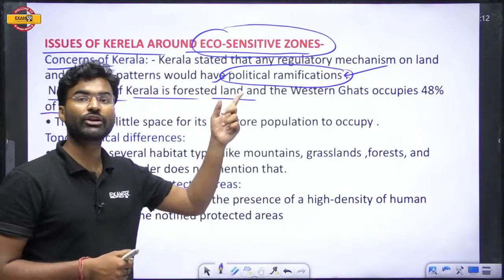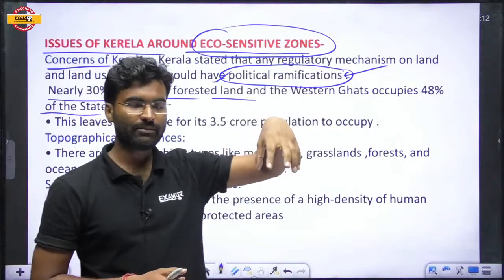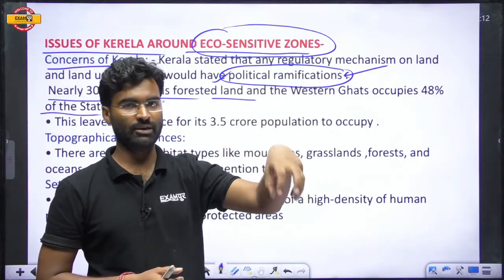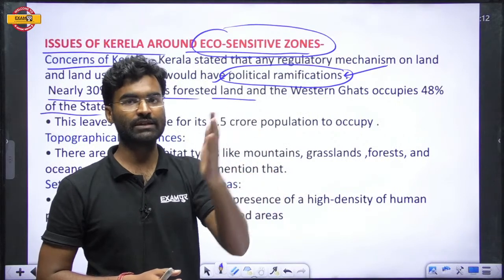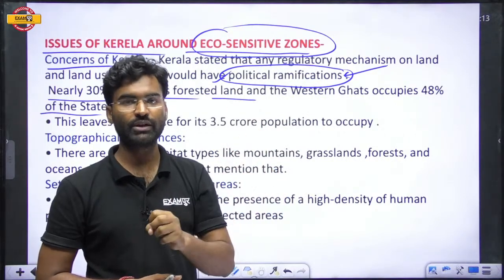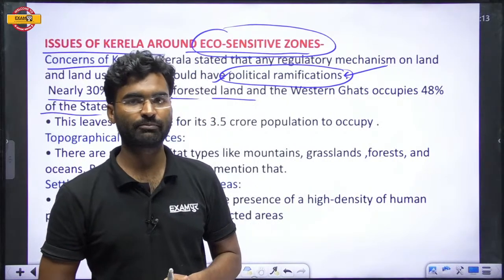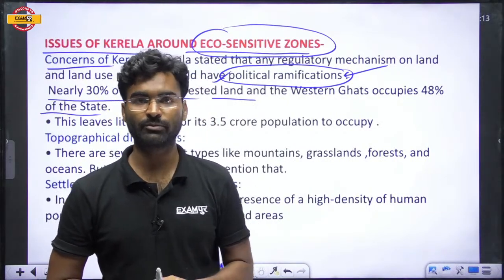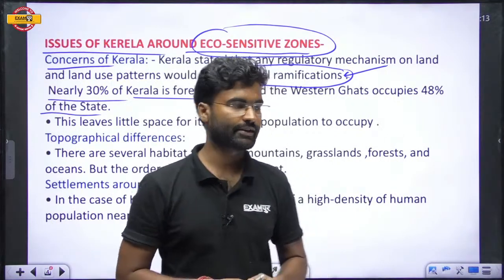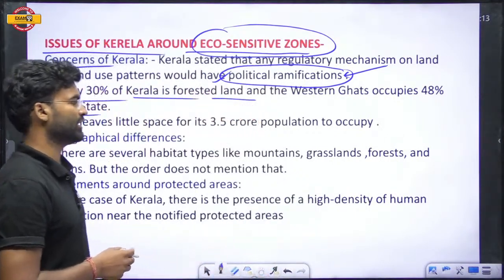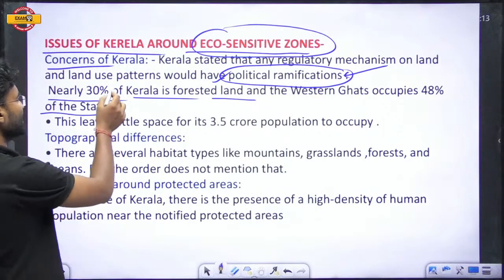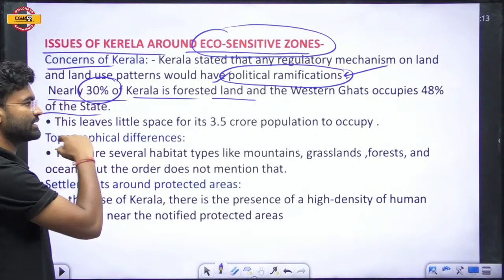You have less land mass for general purposes and more population. Then how is it possible to fulfill the requirements of the population of that state?